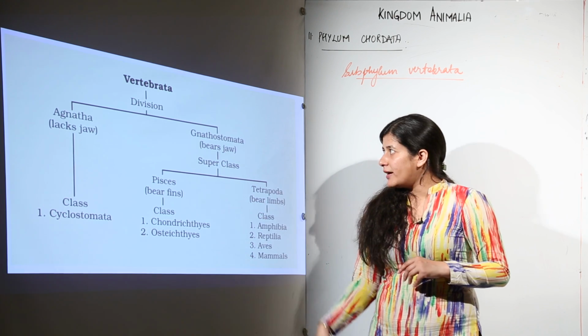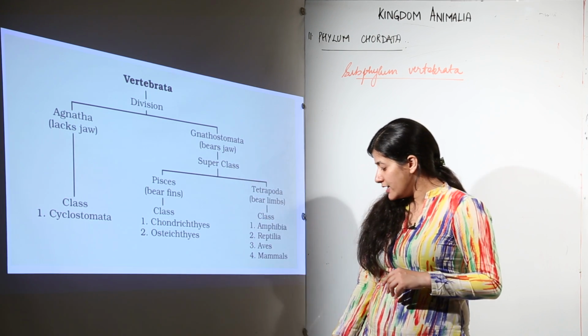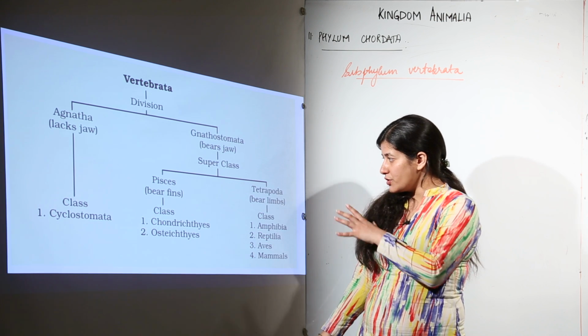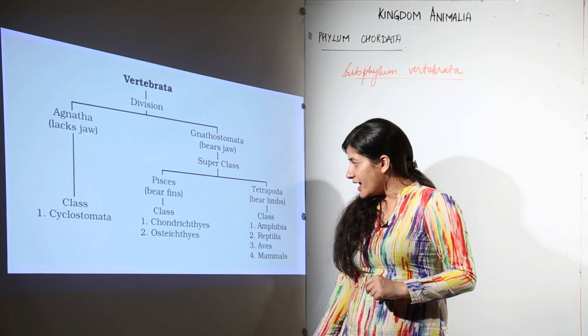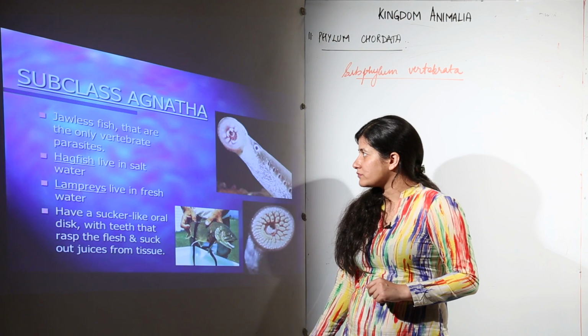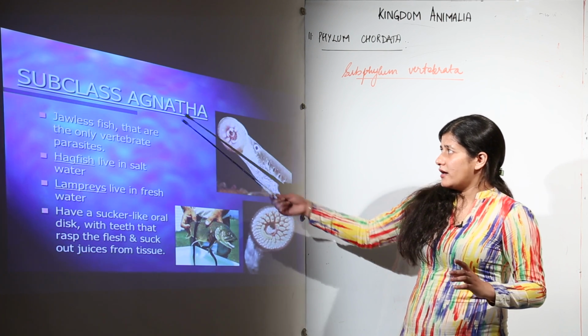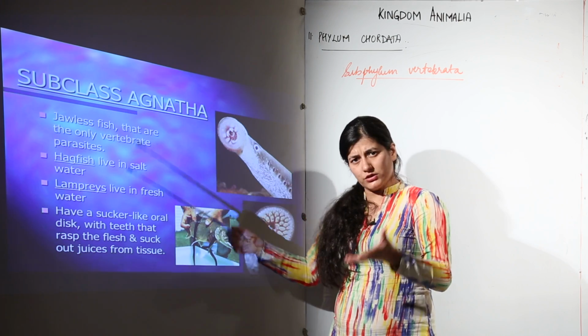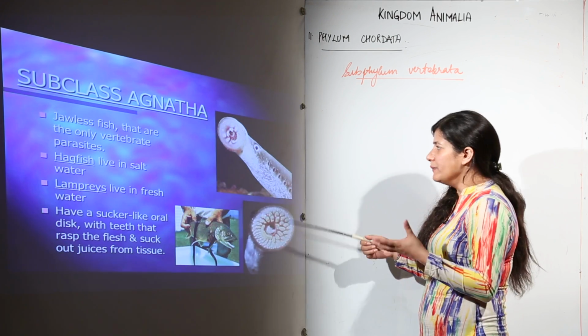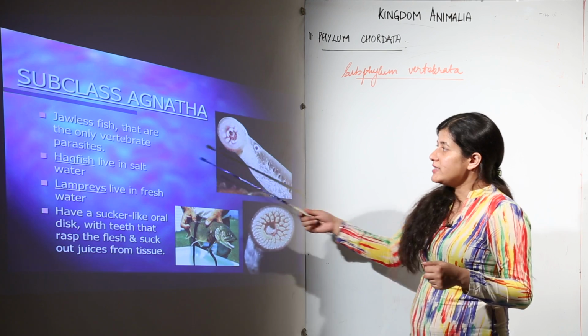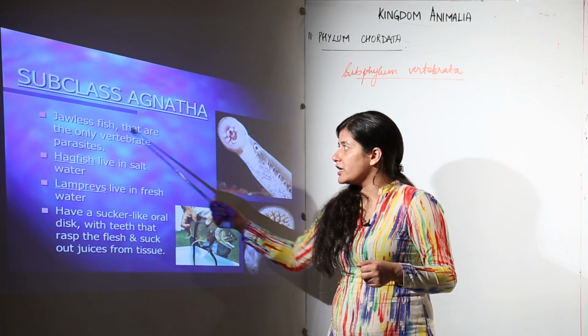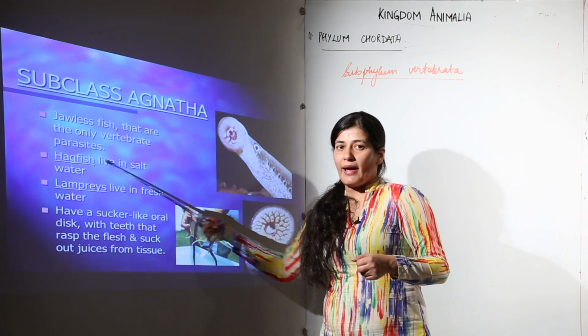Now let's talk about Agnatha, those organisms lacking jaws, that is class Cyclostomata. Certain authors consider it a subclass as well. These are jawless fish that are the only vertebrate parasites.